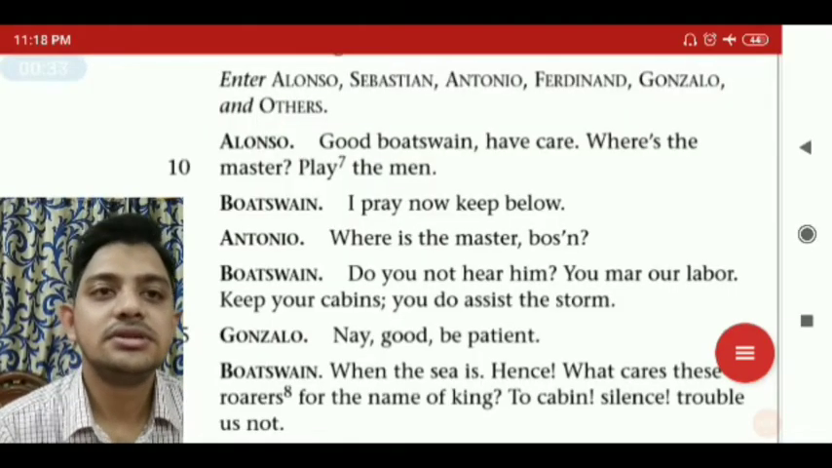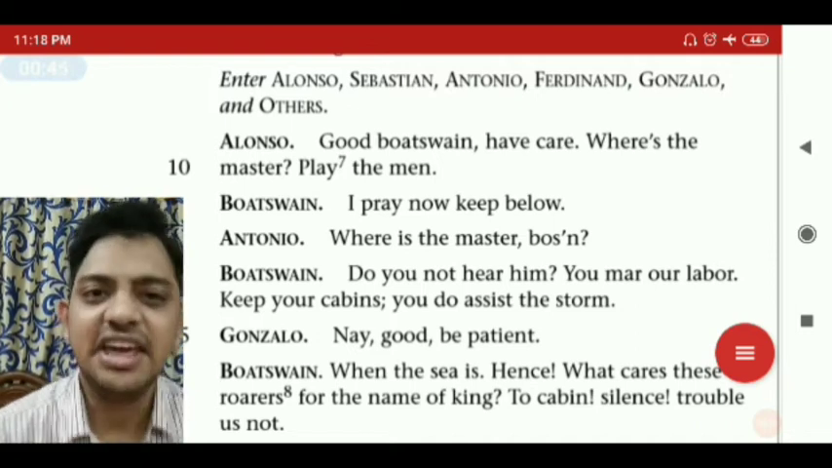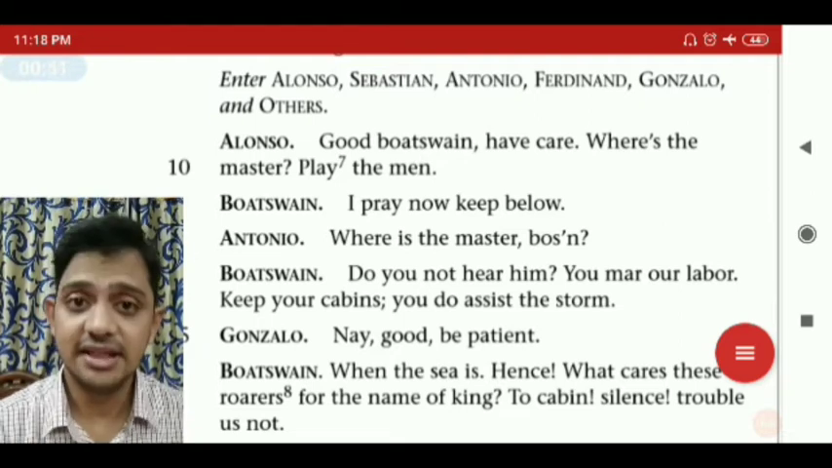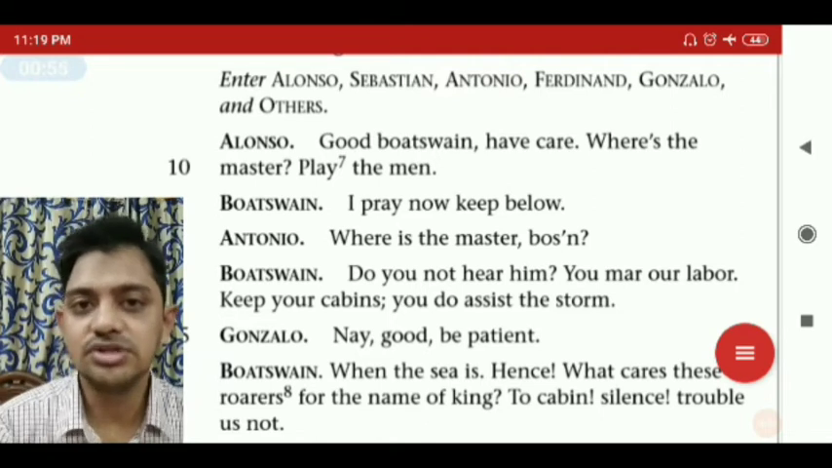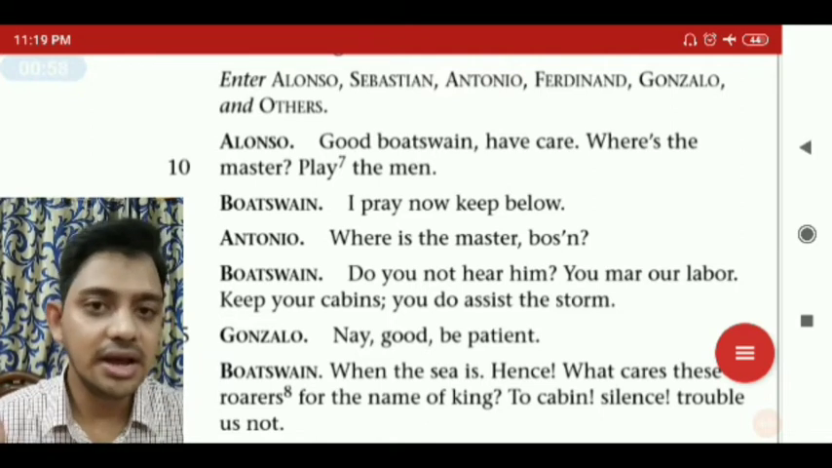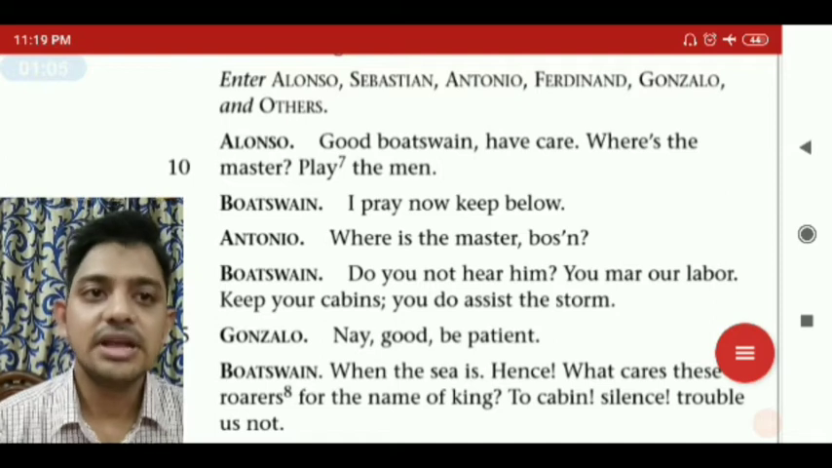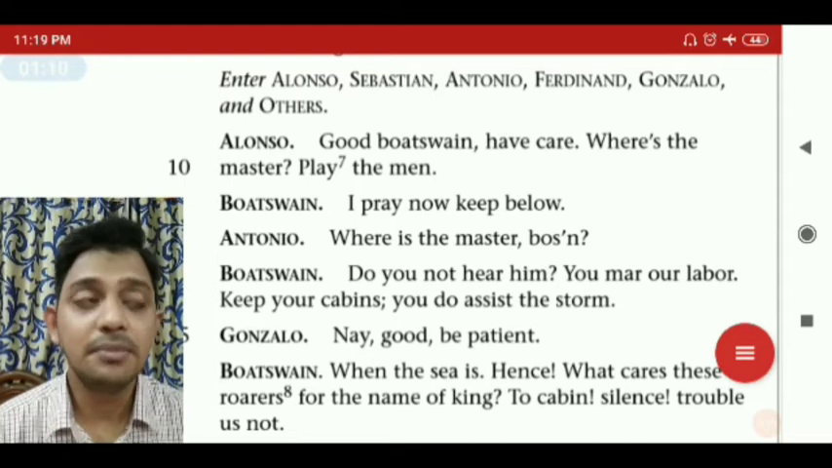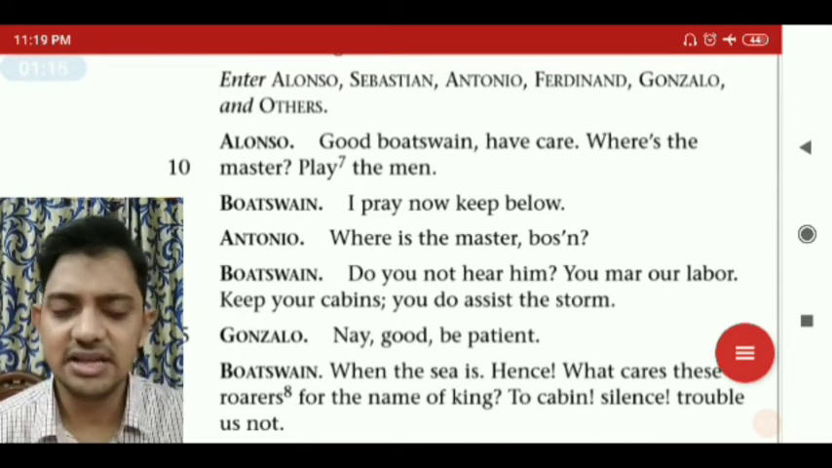Enter Alonso, Sebastian, Antonio, Ferdinand, Gonzalo, and others. Good person. Have care, because he's a king there, so he must represent himself like that. And as you can see, with the passage of time, his mentality has also changed. What he had done earlier, he helped Antonio to betray his brother Prospero. Now his mind is different and he is changed. So good bosun, have care. Where is the master? Play the man. He said he is looking for the master, and asks the bosun to ask his mariners to play the game.